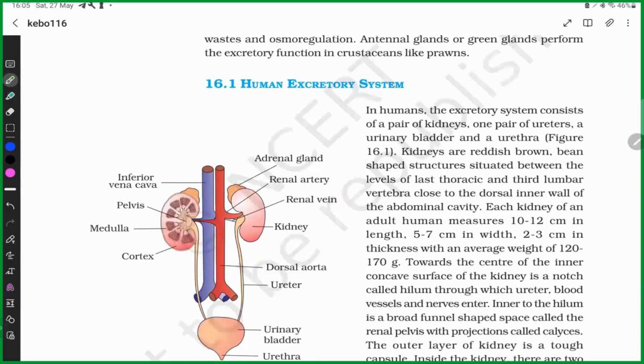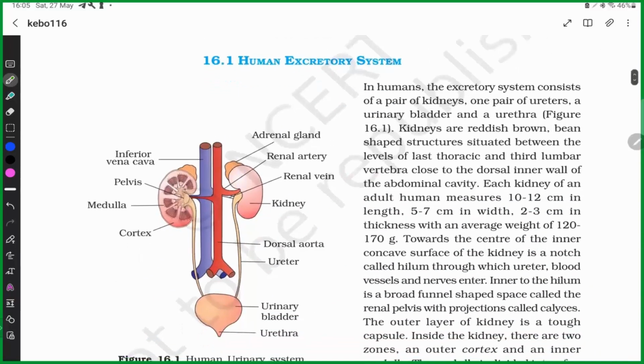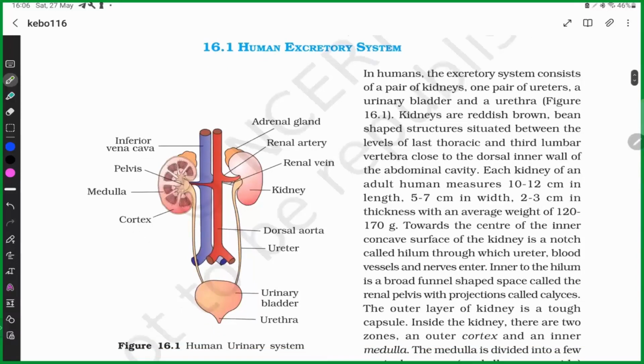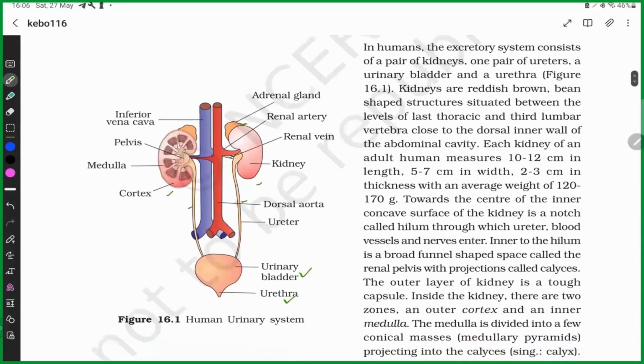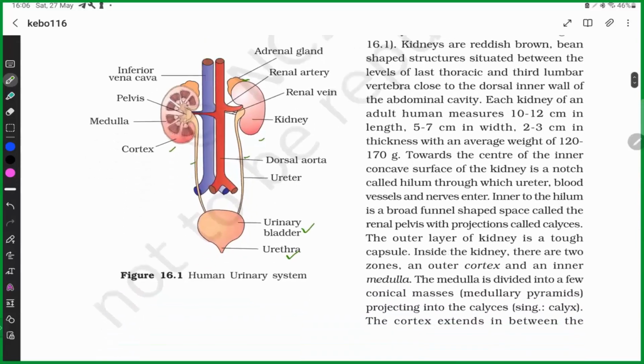Now we are discussing the human excretory system. The human excretory system consists of two kidneys, two ureters, one urinary bladder, and one urethra. Basically, the right kidney is a little bit lower than the left one, as you can see, because of the presence of the liver on the right side.